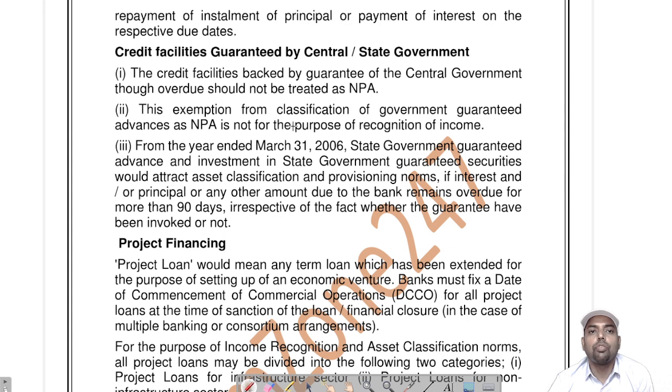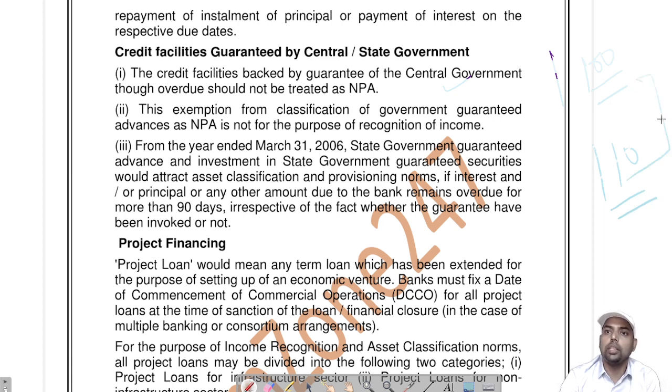This exemption from classification of government guaranteed advances as NPA is not for the purpose of recognition of income. अब देखो, सेंट्रल गवर्नमेंट ने आपको 100 रुपए की गारंटी दी, ओवर ड्यू 110 रुपए हो गया, बट इसने पैसे नहीं भरे, तो आपको पता है सेंट्रल गवर्नमेंट डिफॉल्ट होने वाली नहीं है, वो पैसे इसमें डाल देगी। तो आप इसको एनपीए नहीं क्लासिफाई करेंगे, you won't classify it NPA, but you won't count this 10 rupees as income until the government pays you. Okay,